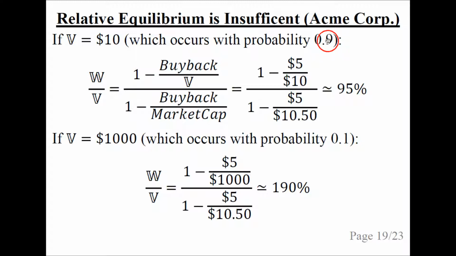So we have a 5% loss to shareholders with a very high probability, even though the market cap is less than the relative equilibrium. So the relative equilibrium is clearly insufficient in evaluating whether the share buyback increases value to eternal shareholders or not. The other case is when V is $1,000, and this occurs with probability 0.1. We use the same formula, plug in the numbers, and we get out 190%, which means a 90% increase in value to the shareholders of Acme Corporation. But this only occurs with probability 0.1.